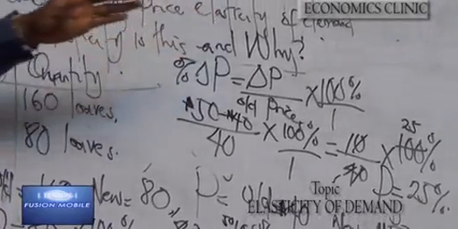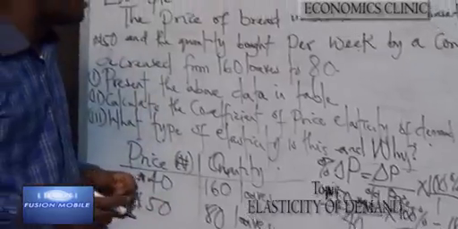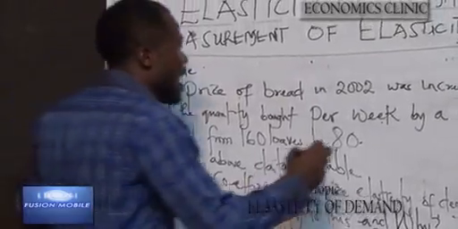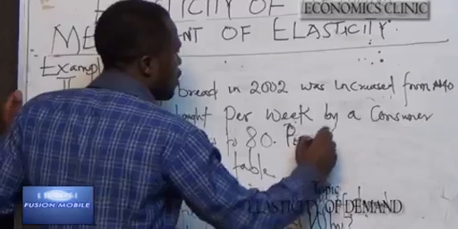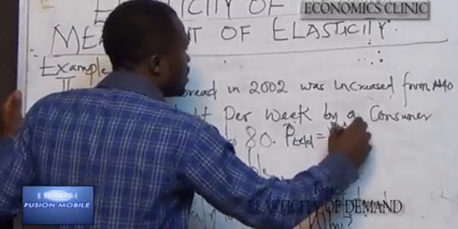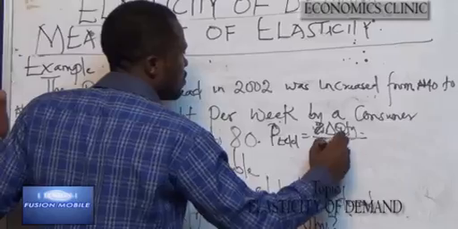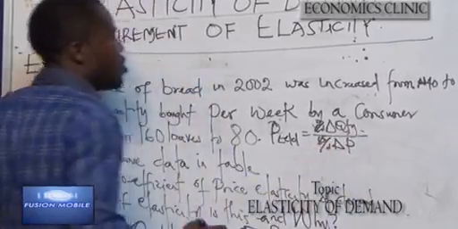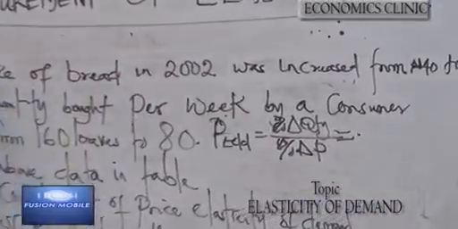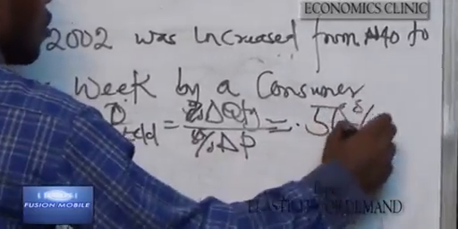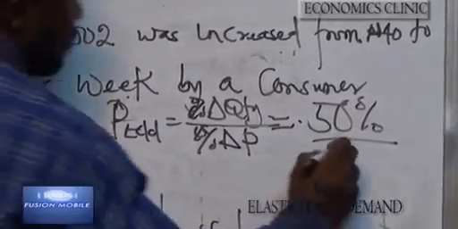Going by the definition of price elasticity of demand, that is the formula where we have percentage change in quantity demanded over percentage change in price, we have gotten our percentage change in quantity to be 50% all over percentage change in price, which we got as 25%.